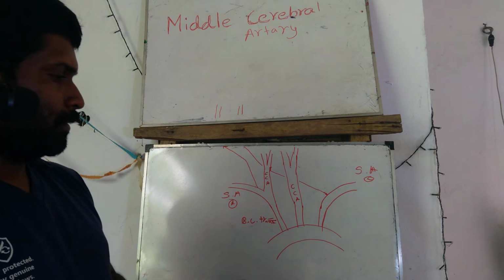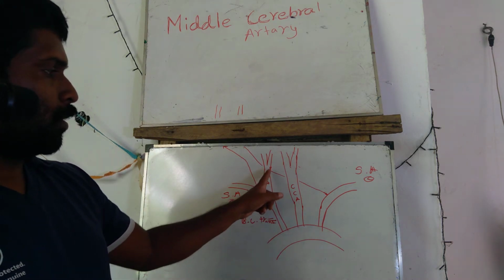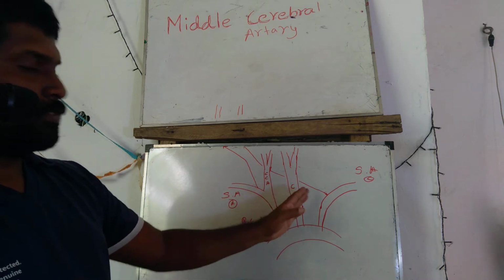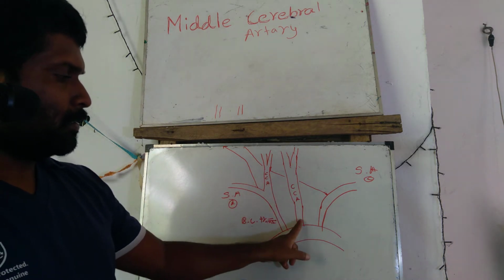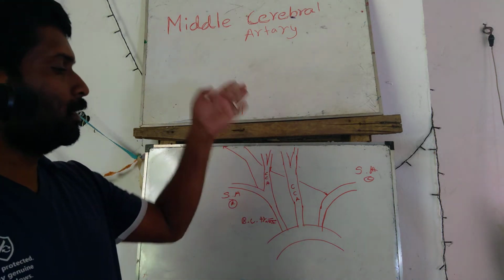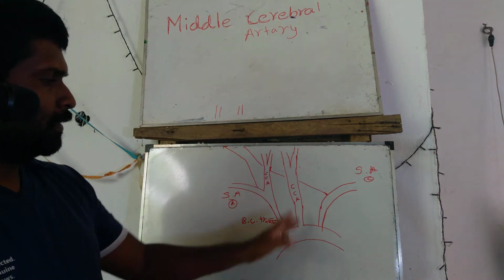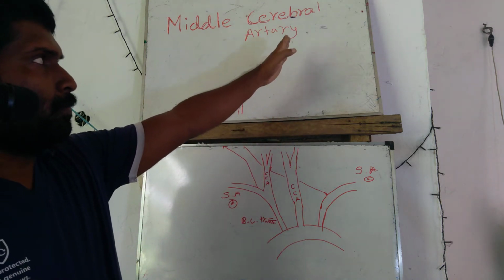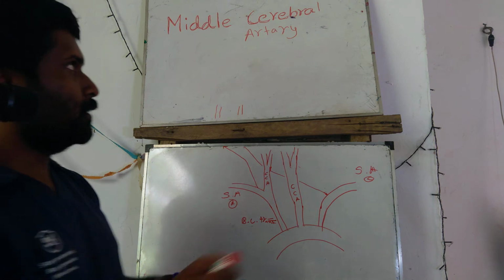The brachiocephalic artery divides into two parts, the right common carotid artery and the left side common carotid artery. This is the most important because it originates from the aorta. This circulation goes to the left side, the major area of the left side brain.